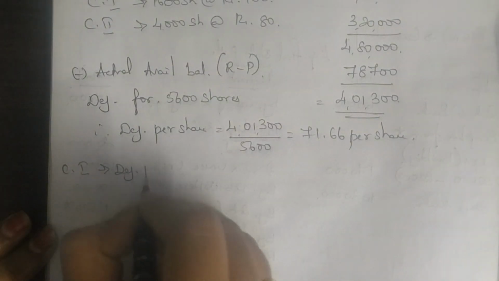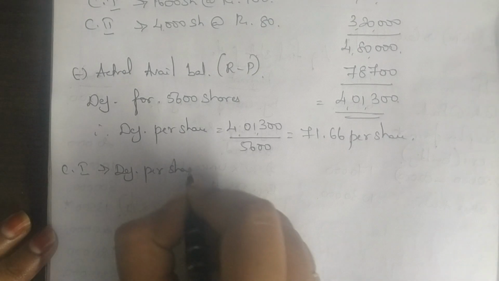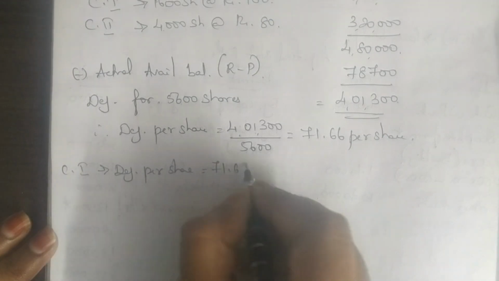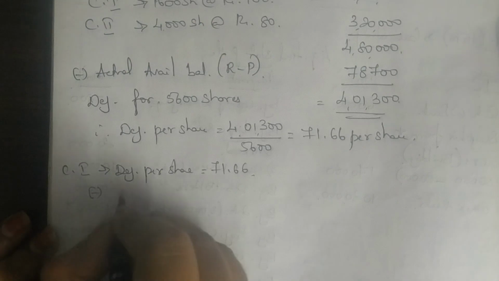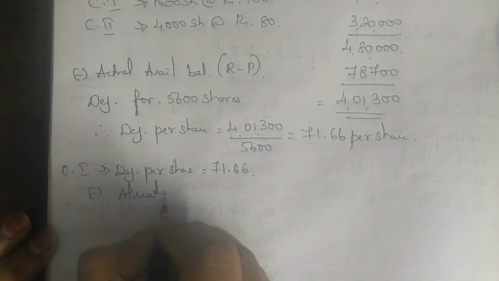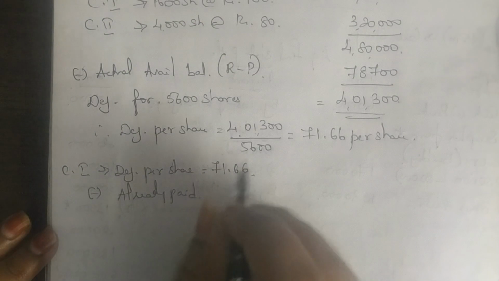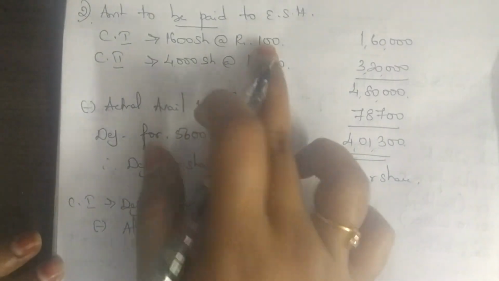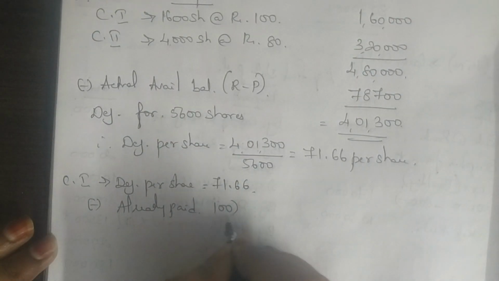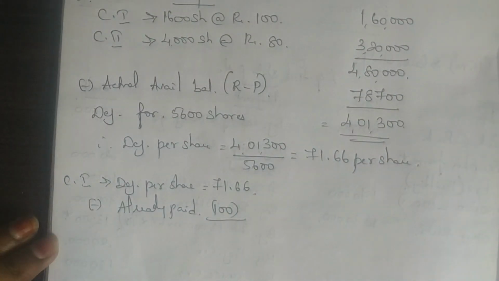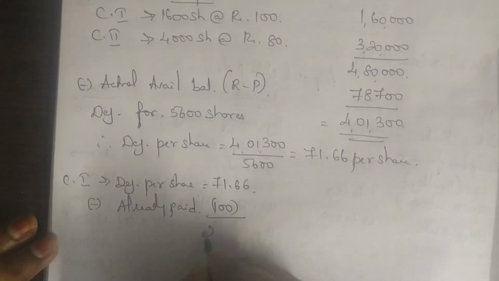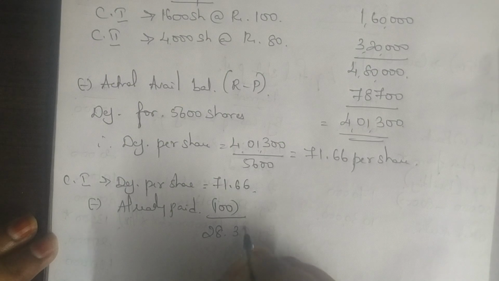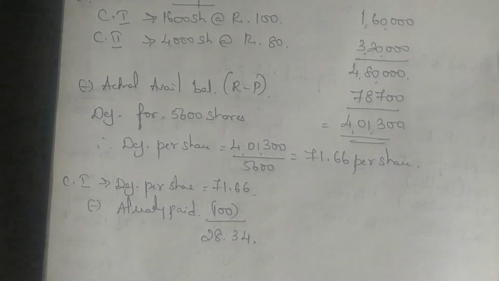Class 1 deficiency per share is 71.66 minus already paid. How much did class 1 already pay? Class 1 have already paid 100. So they have paid more. 71.66 minus 100 is 28.34.